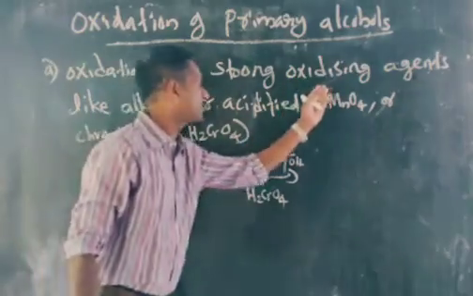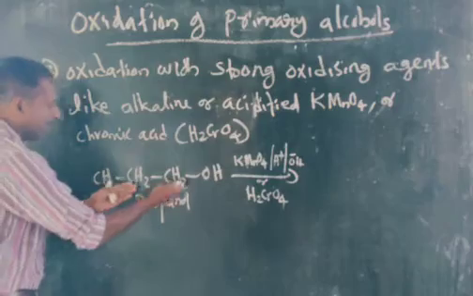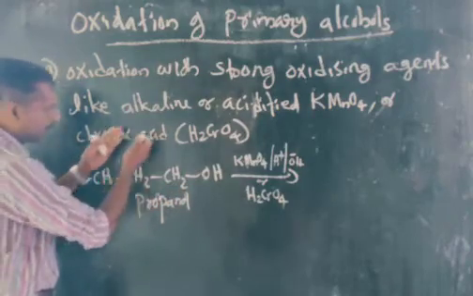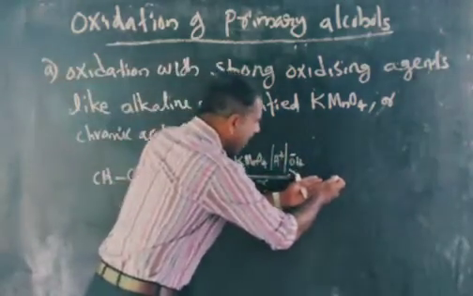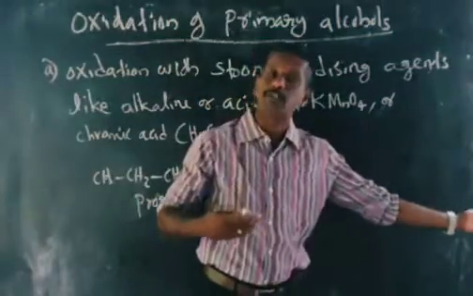Since this is a strong oxidizing agent, the primary alcohol will first be converted into the corresponding aldehyde, which will be immediately converted to the carboxylic acid.